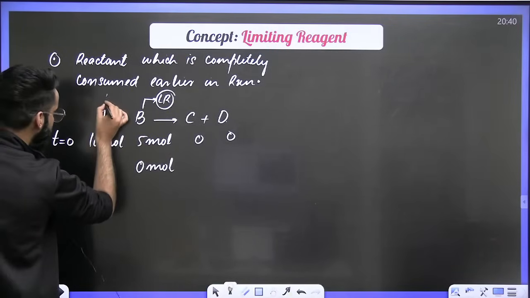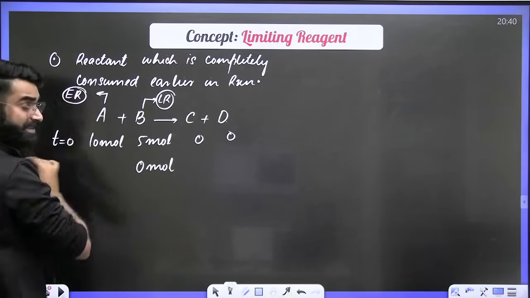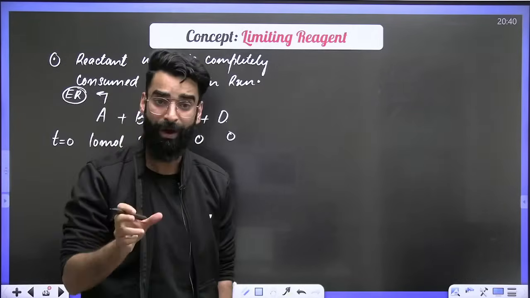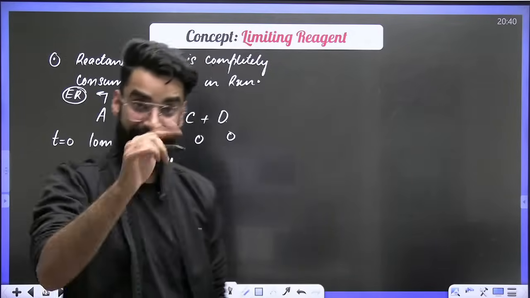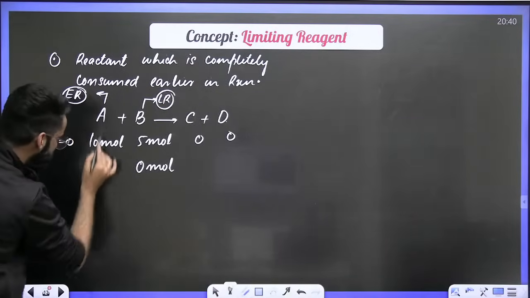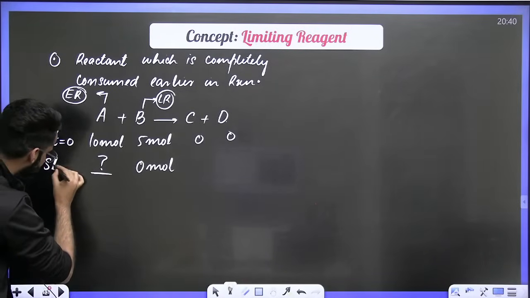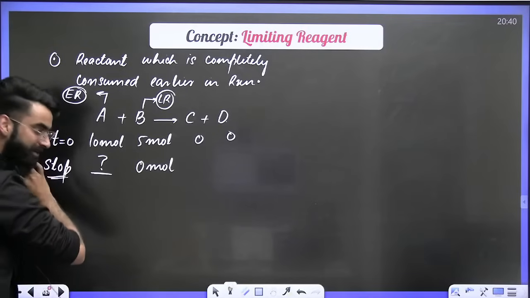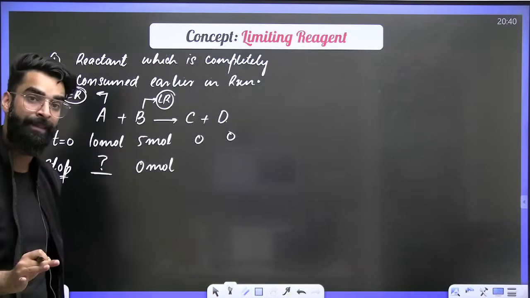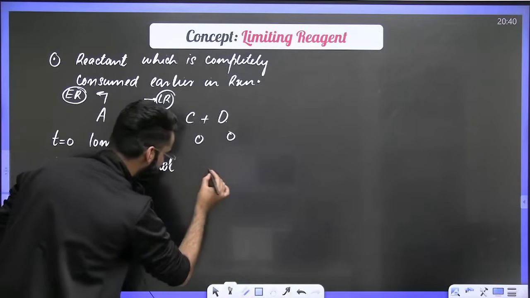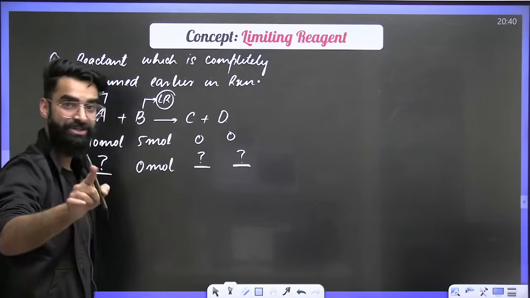The other one is what I'll call the excess reagent. The excess reagent is the one which does not get completely consumed in the reaction. That means out of 10 moles of A, a few moles of A will be left in the container at the end of the reaction, when the reaction would have stopped. And in the container, there will also be some moles of products which would have formed. Now the question comes.